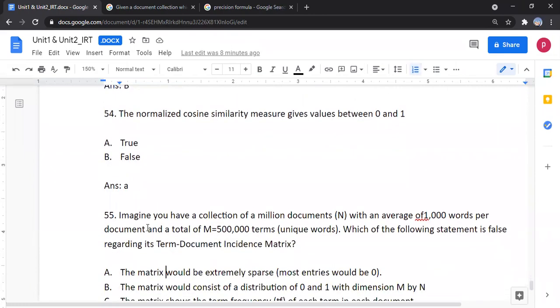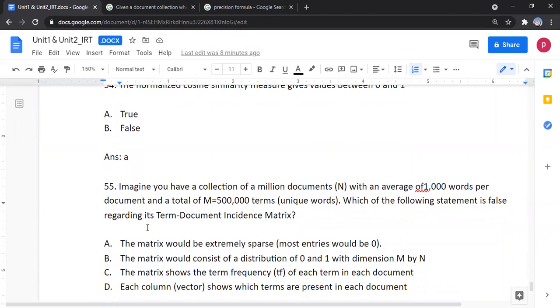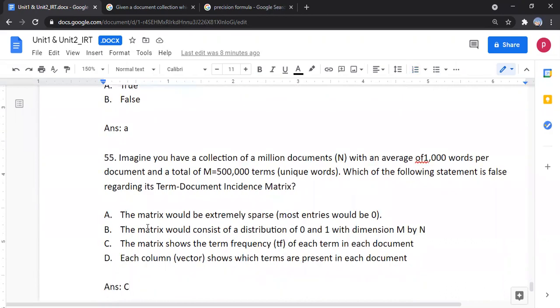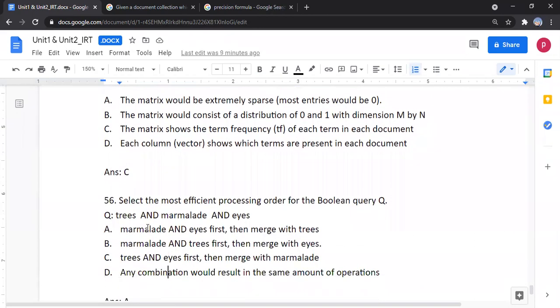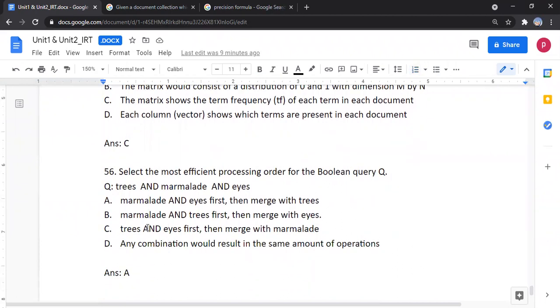Imagine you have a collection of 1,000,000 documents with an average of 1,000 words per document and a total M equal to 5 lakh. Which of the following statements is false regarding the term instance matrix? Option C is correct. The matrix shows the term frequency of each term in each document. Select the most efficient processing order in the Boolean query. Option A is correct.